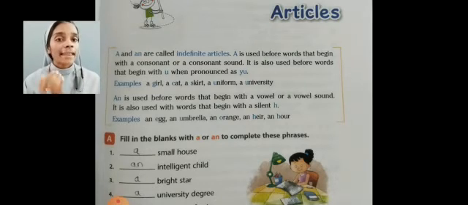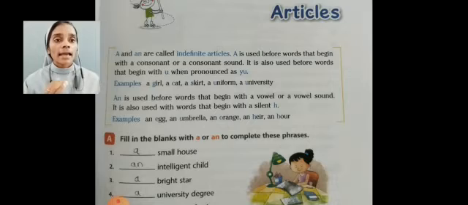For example, an egg. The noun egg starts with the vowel letter E, so we use article an before that noun. Then an umbrella. Here also the noun starts with the vowel letter U, so we use article an. Then an orange. Here the noun orange starts with the vowel letter O, so we use article an before that noun.